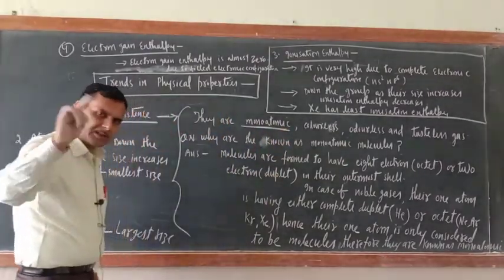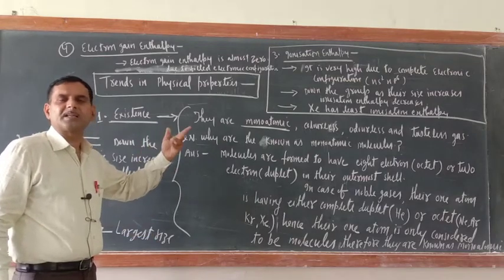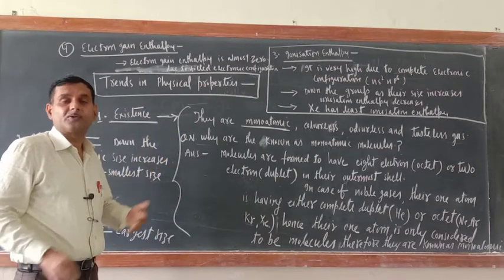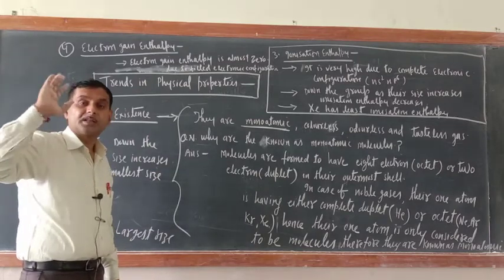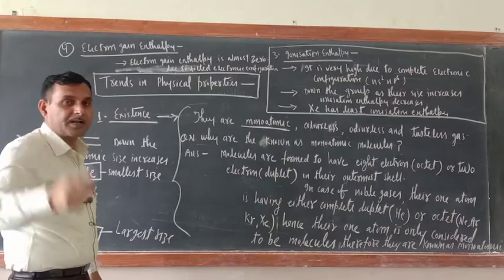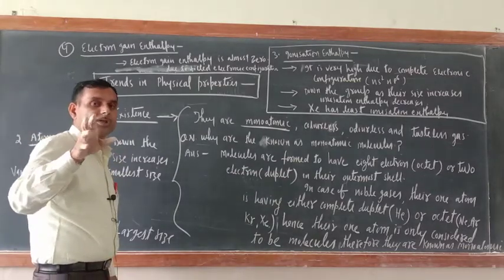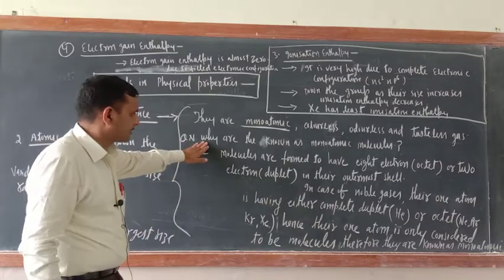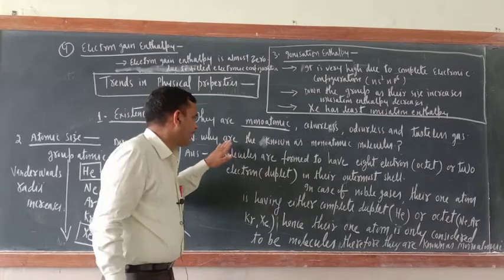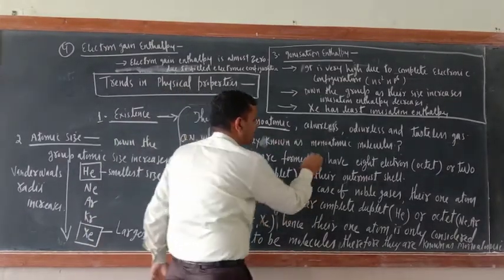One atom is sufficient there. There is no need to combine with another atom, just like hydrogen combines with one more atom and forms H2, and oxygen also combines with other atoms and forms O2 and O3. These are the molecules. Here the question is, why are they known as monoatomic molecules?